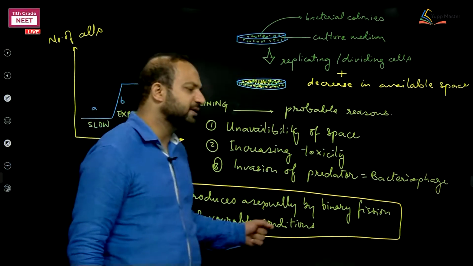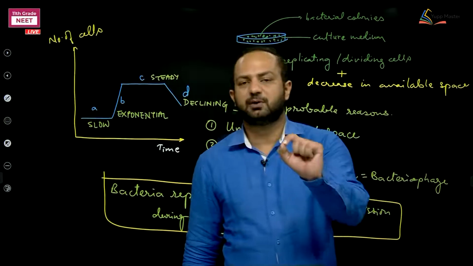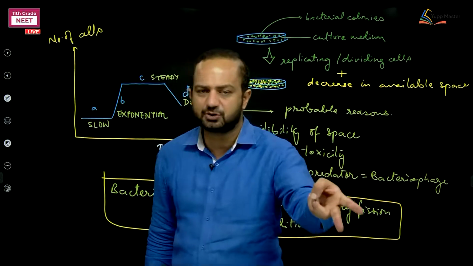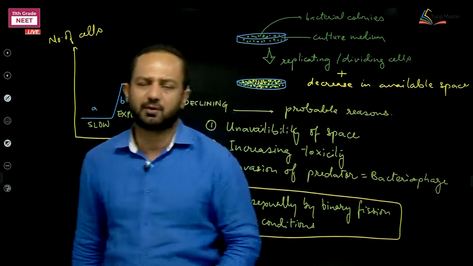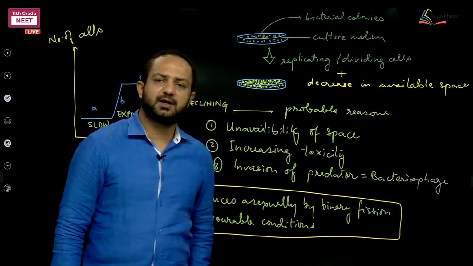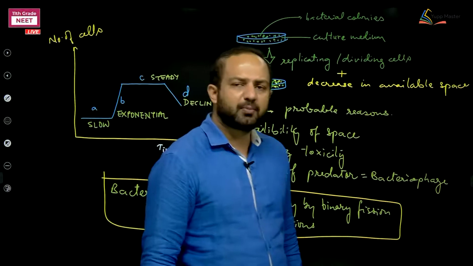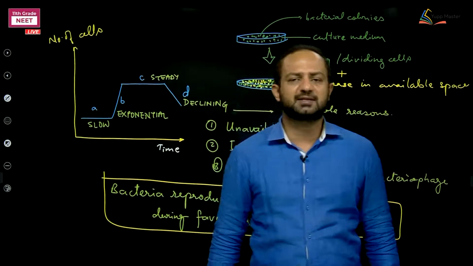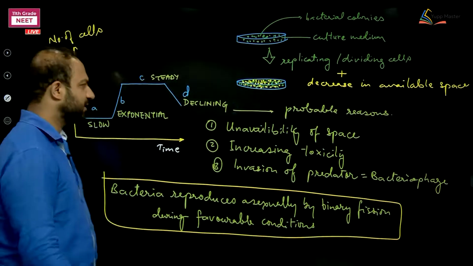So many bacteria exhibit a mechanism to escape the unfavorable situations. Means when the nutrient is not available, when the temperature is not favorable, when the moisture or any other conditions are not favorable, at that time the bacteria try to escape by forming certain thick walled structures. Clear? We call them spores.